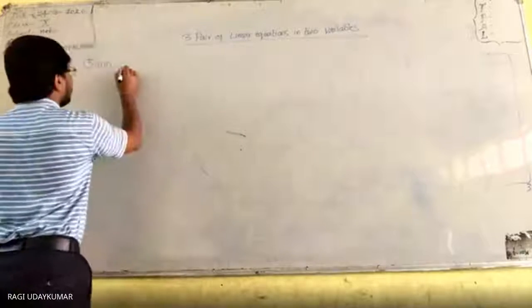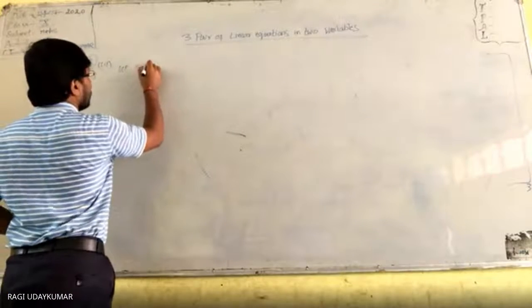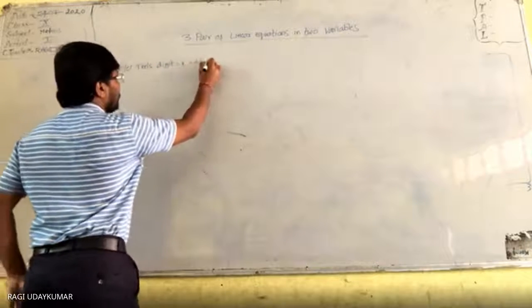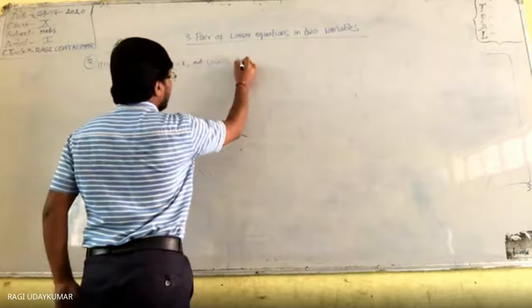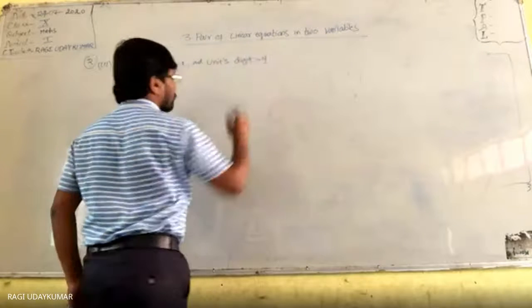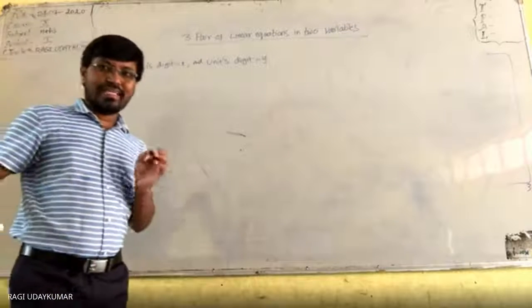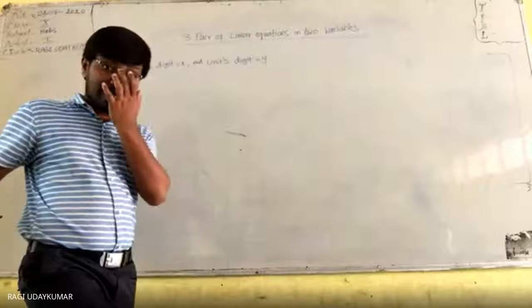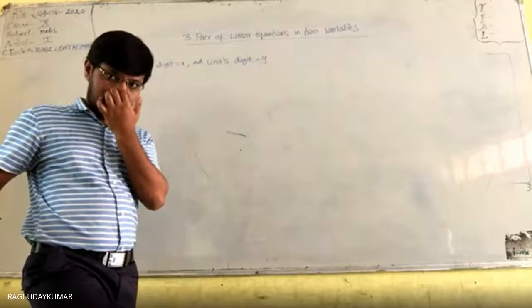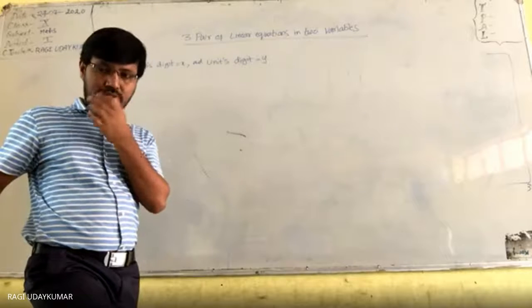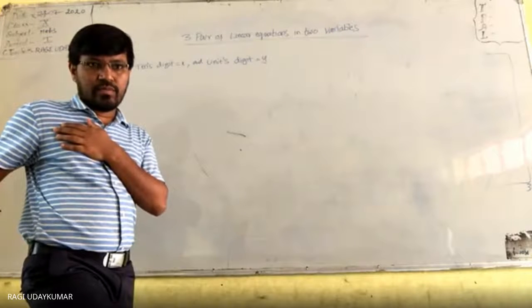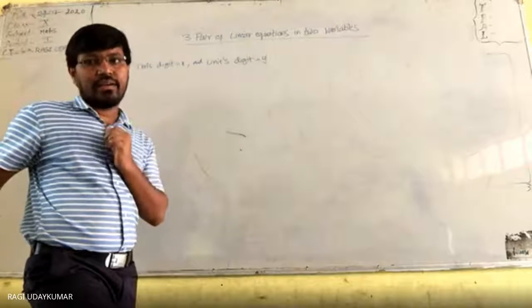Okay, so let the tens digit be x and the units digit be y. x is in the tens place, y is in the units place. So what is that number? Can you say? Can anyone tell? x is in the tens place, y is in the units place. Plus y is equal to 9.